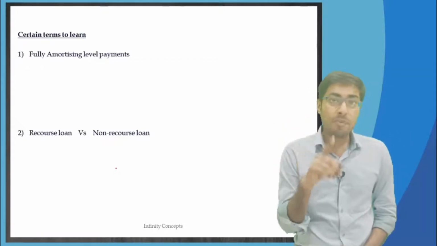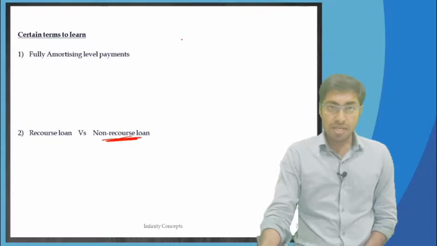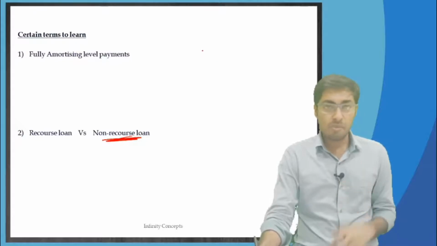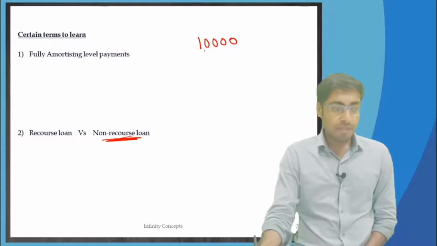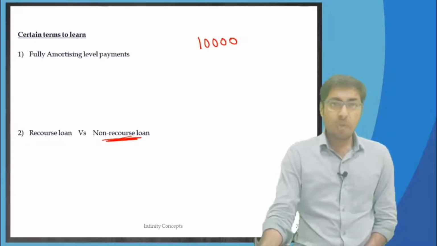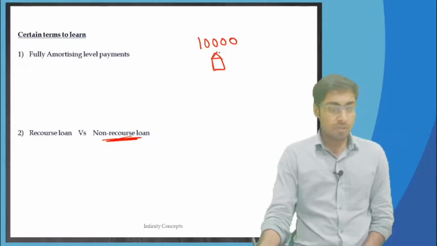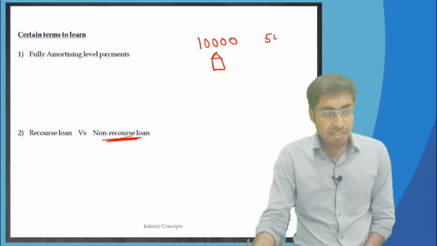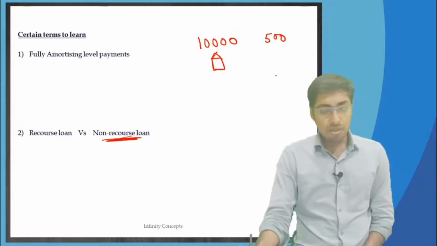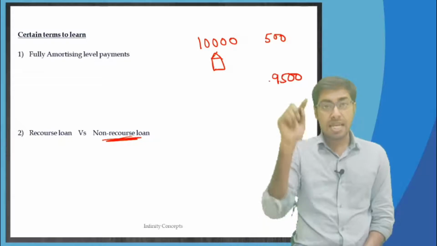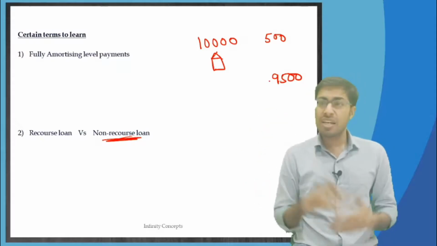So now I am going to tell you a hypothetical example. A person in the US, there is always a non-recourse loan. A person XYZ Limited came to Lehman Brothers, or say for example a bank, and he took a loan worth $10,000 to purchase a home. So he purchased a home worth $10,000 and this was a non-recourse loan. He paid $500 as EMI. So now the home loan that is pending on his head is only $9,500, which he will have to pay me over the next 7 years, next 10 years.